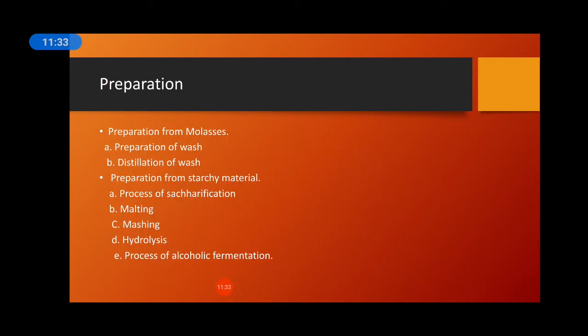See students, the next one is the preparation from the starch material. Okay, so it contains again so many steps. The two main steps are saccharification and alcoholic fermentation, and saccharification again contains some steps like malting, mashing, hydrolysis. Then we are going to do the second step, that is alcoholic fermentation.